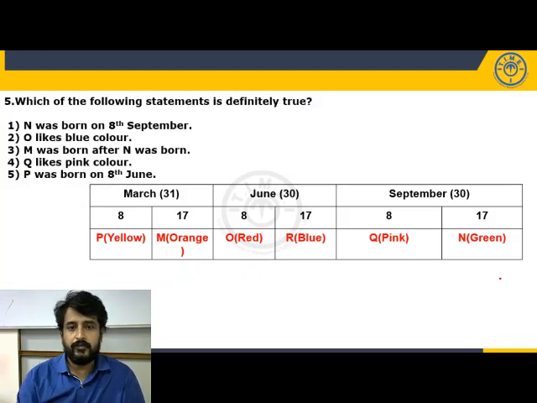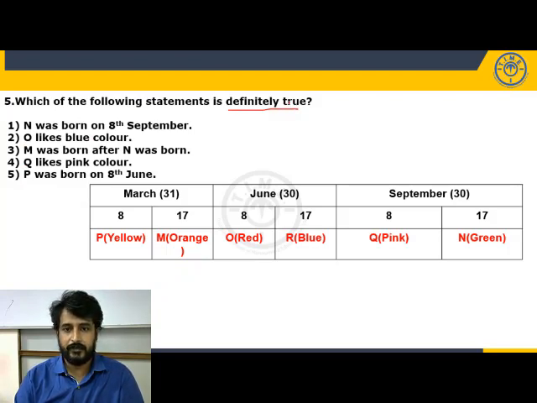Now, which of the following statements is definitely true? So we are looking for definitely true statements. N was born on 8th September? No. O likes blue color? No. R likes blue color. M was born after N? No, actually M was born before N. Q likes pink color? Yes. And there is no such option as more than one of the above. I can choose the fourth option. No need to check the fifth one. Q likes pink color.